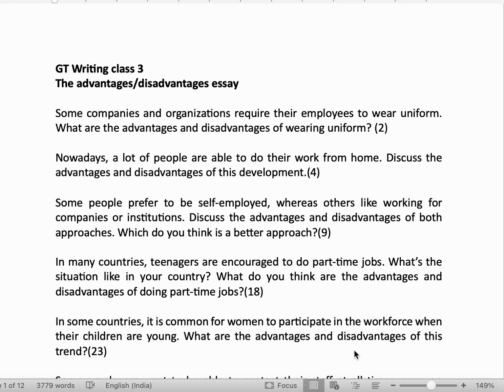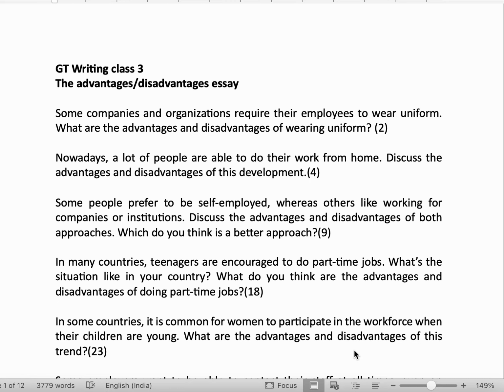And in this class I have compiled 10 advantages disadvantages essays from the GT past essays. These are the actual essays seen in the past GT exams. So do go through the other essays also in this book to be completely aware of the advantages, disadvantages, essays which have come in the past exams, as these essays are being repeated.